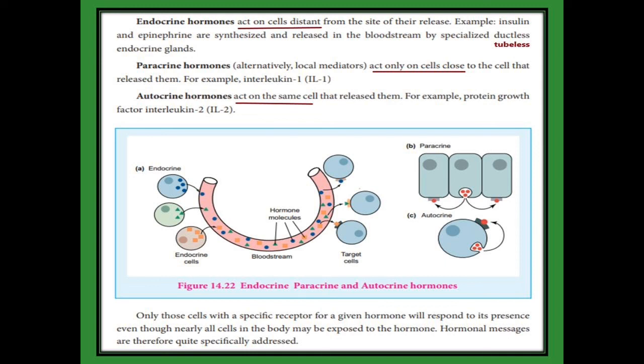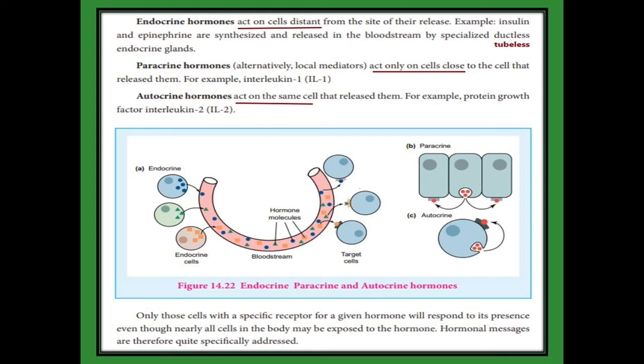See the first structure. The endocrine cells are placed on one side. Afterward, they release signals through the bloodstream. Those signals, the hormone molecules, reach the target cell on the right-hand side. So there is a distance between the endocrine cell and the target cell. That is called endocrine hormones.